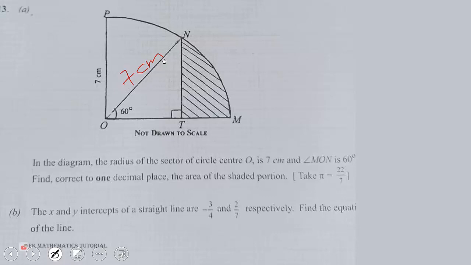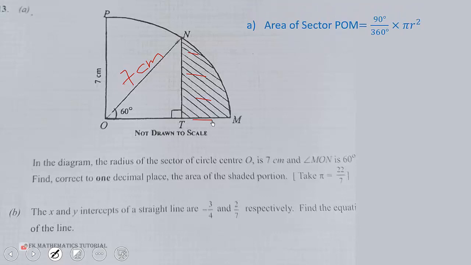So if you know the area of sector ONM and we know the area of triangle OTN, we subtract the area of triangle OTN from the area of sector ONM, then we find the area of the shaded region.